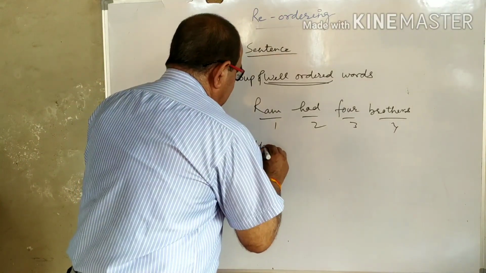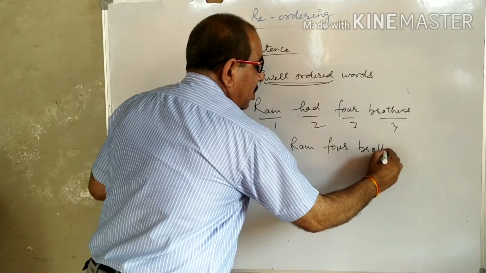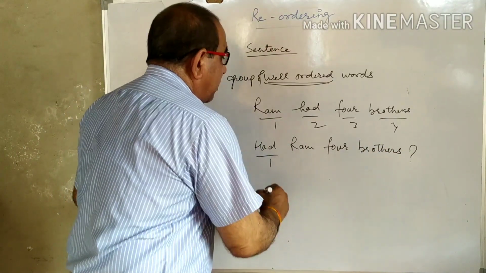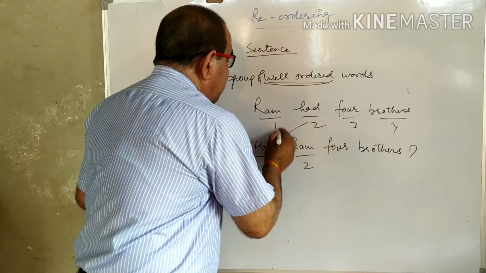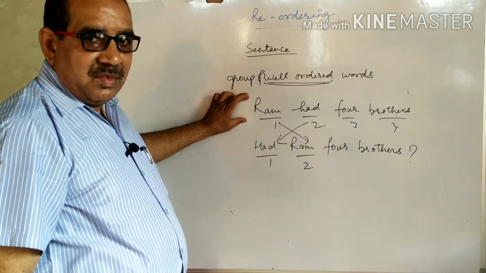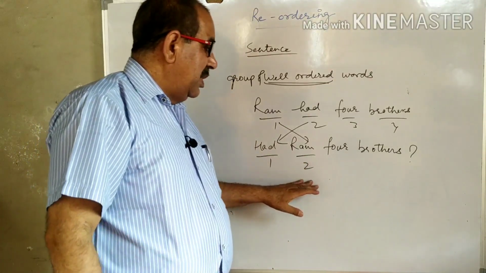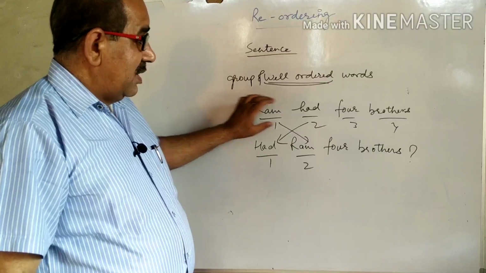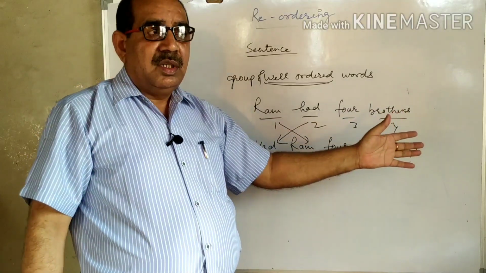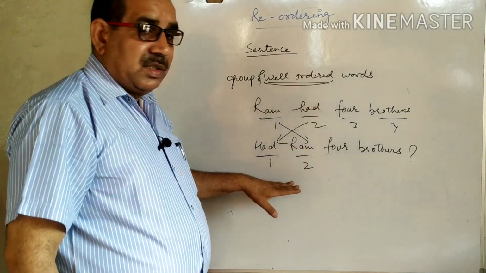For example, had Ram 4 brothers. Now had is number 1 and Ram is number 2. We change the sequence of the first two words. Here Ram is on first number, had second number. Here had is on first number and Ram second number. But the first sentence was a positive sentence and this sentence is an interrogative sentence. So the meaning of both the sentences changes when we change the sequence of the first two words.